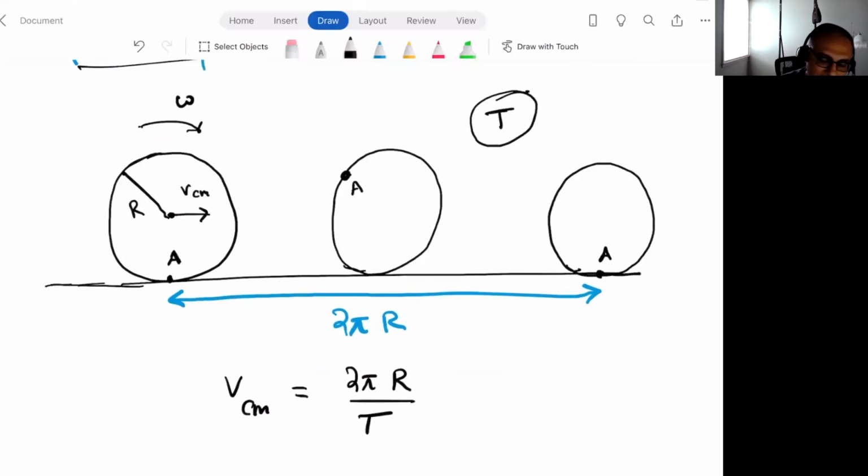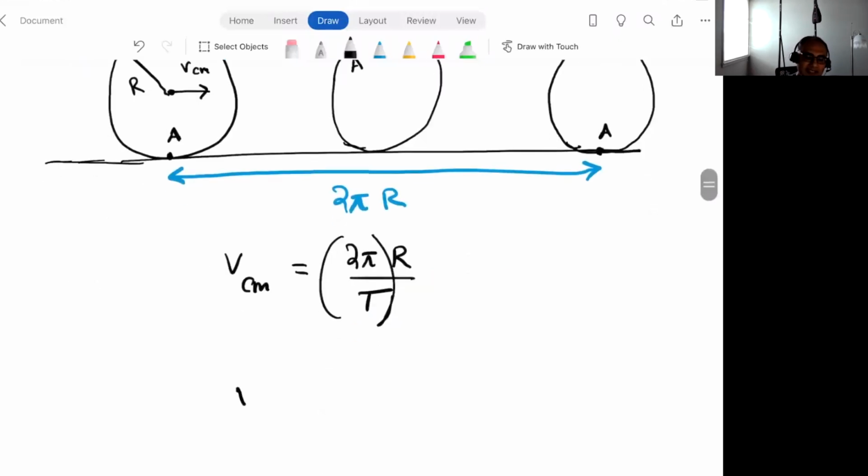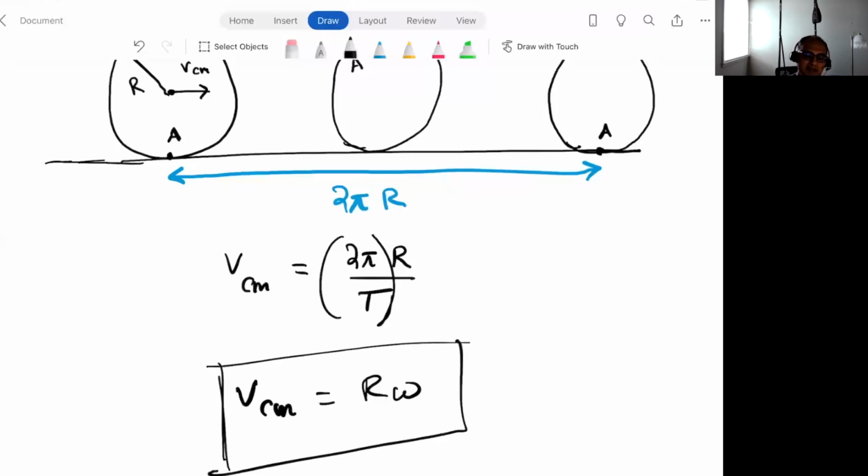Now, you might recall this formula from chapter 3. This quantity 2 pi divided by capital T, what is that quantity? 2 pi is when it's doing a full revolution, it's covering an angle of 2 pi. It's rotating through an angle of 2 pi, right? And the amount of time it takes to rotate through that angle is T. So the rate of change of angular position is just angular velocity, right? And so this 2 pi over T is nothing but omega. So we get this formula, VCM equals r omega. This is a very, very important relationship. VCM equals r omega. This is only true for objects that are rolling without slipping.